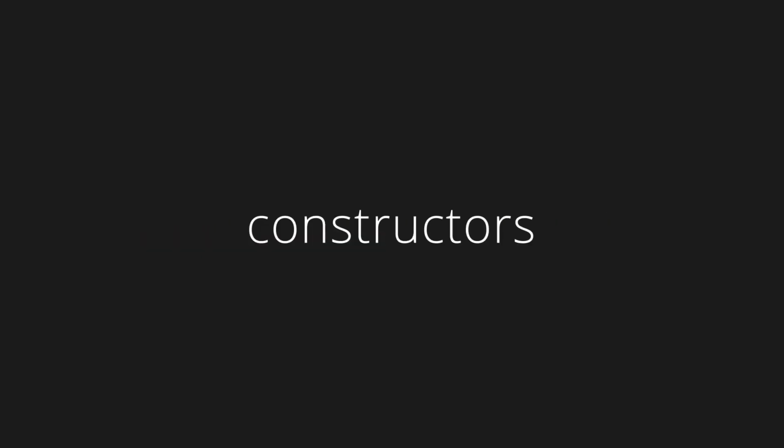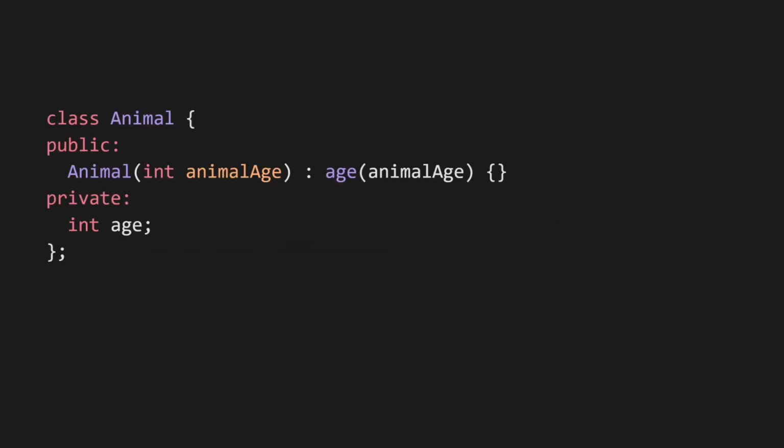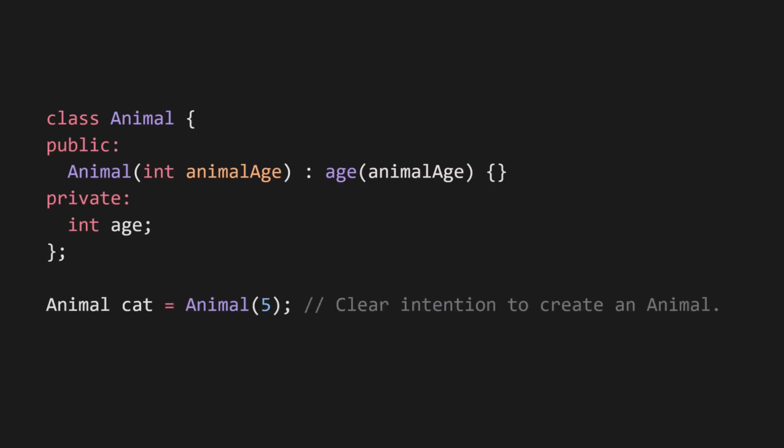Constructors also have an issue with bad defaults. Let's say I create a class Animal with one parameter in the constructor, the age of the animal. Now let's make an animal. I can do that by setting Animal cat to Animal with an age of 5. Everything works as expected, but assigning it to just the number 5 also works. That's because C++ implicitly converts 5 to Animal and passes 5 into the constructor.